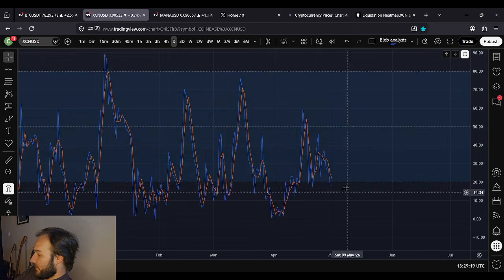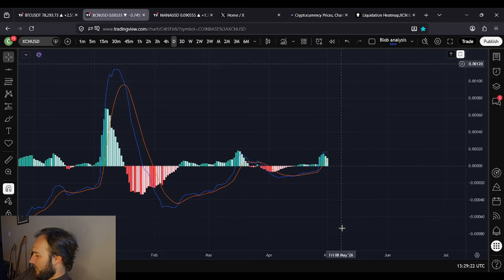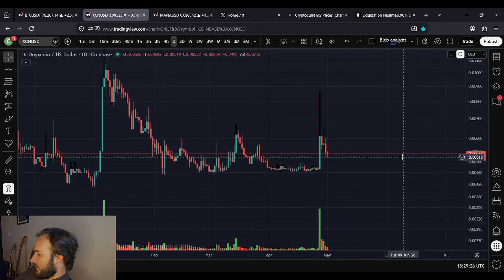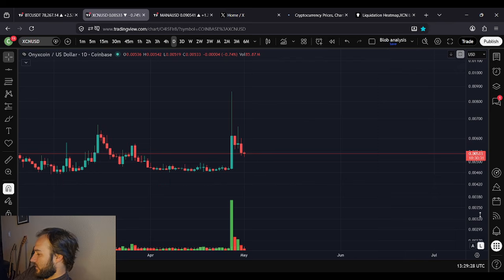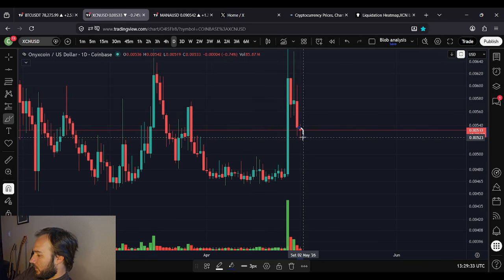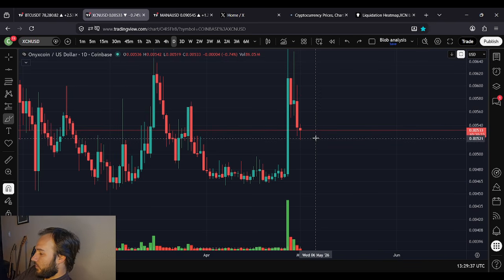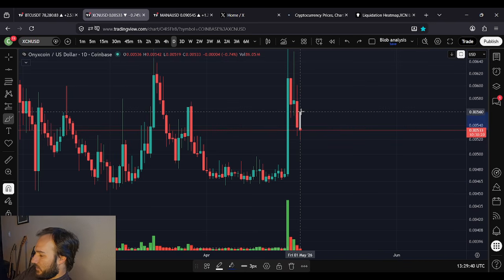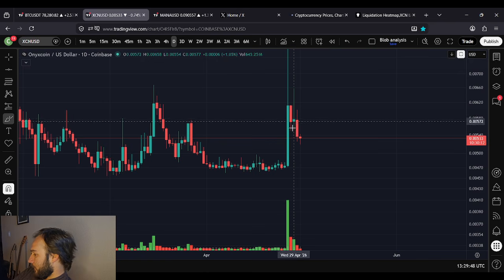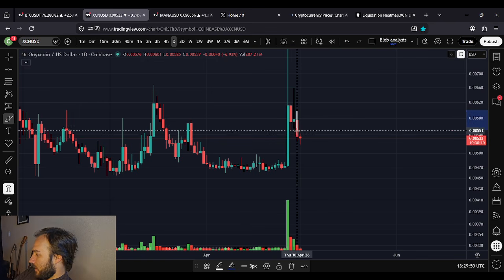The stochastics here, they look kind of bearish to be fair, and then the MACD looks bullish. So two bulls versus one bear. We're going to give it to the bullish effect on the daily time frame. I do think closing this day, even if we were to come back down to 0.00524 or even a lower low, if we could come back and close this day like this or even more neutral, I don't even know if I want to see this day close green. I want a doji candle. It could be like neutral green, just like it's neutral red right now. I want a wick. I want a doji candle here. Solid body down, doji candle, and then tomorrow what I want is a solid body up.